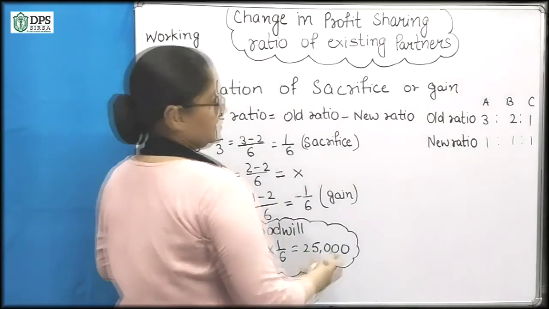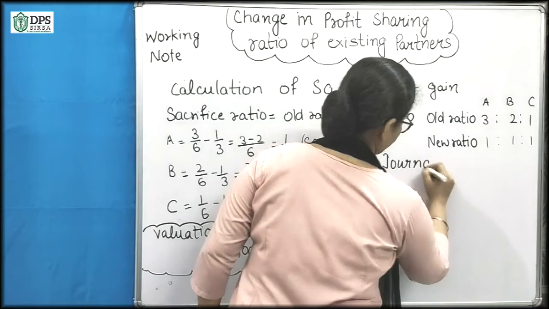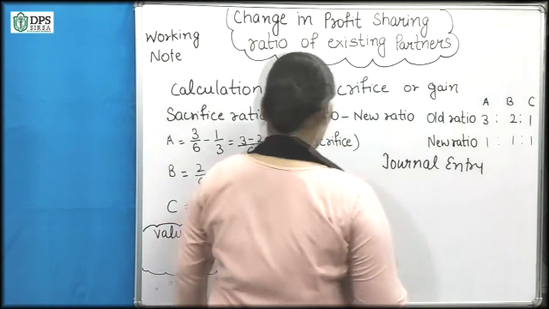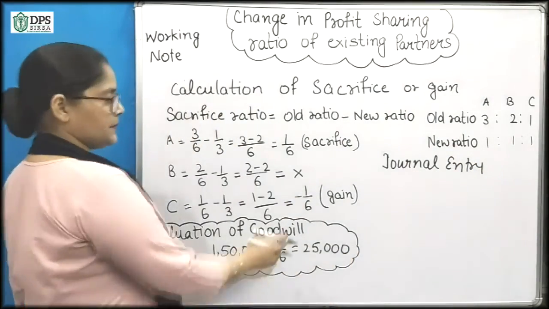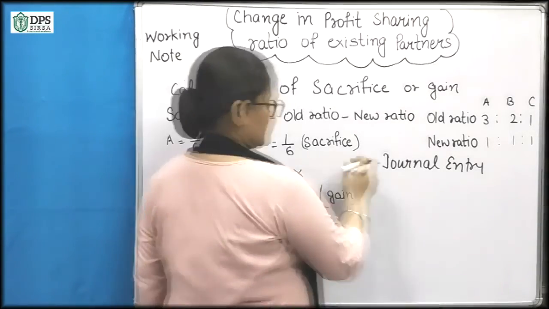So if we pass the journal entry, we can write it here. We know the rule: debit the gaining partner and credit the sacrificing partner.